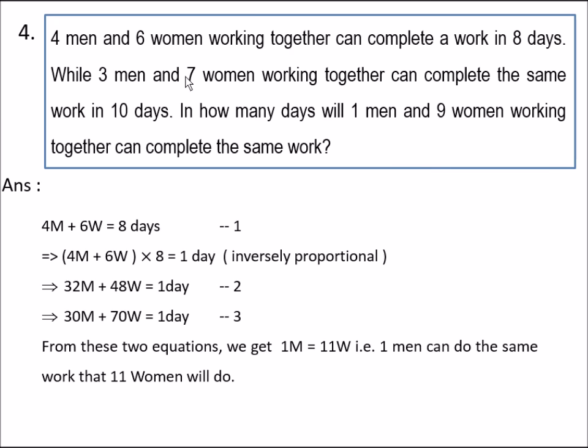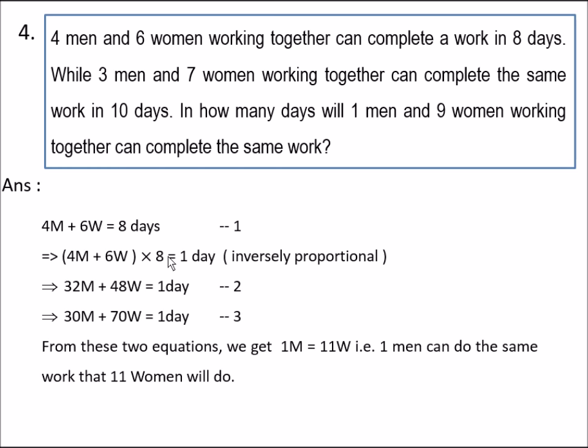And coming to the fourth question, 4 men and 6 women working together can complete a work in 8 days, while 3 men and 7 women working together can complete the same work in 10 days. In how many days will 1 man and 9 women working together complete the same work? So from the question we can write that 4 men plus 6 women is equal to 8 days. That is, time taken by the 4 men plus 6 women is 8 days.